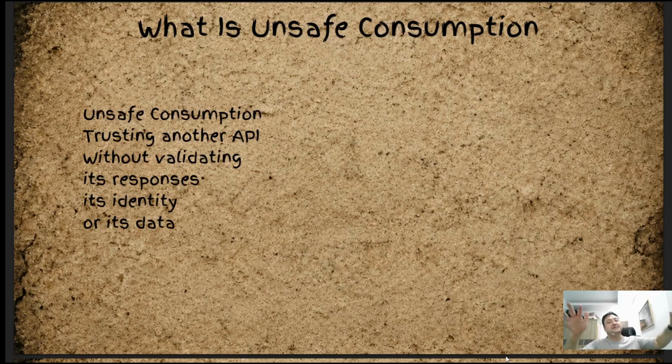So what is unsafe consumption? This is when APIs trust another API, right? So not too good. They trust it without validating it. It doesn't worry about the responses, the identity. It's just data, right? So it's a little scary. So when things are happening, it's not good.